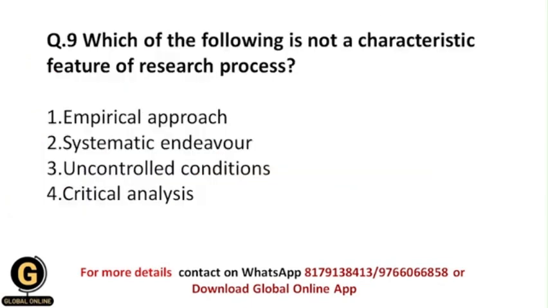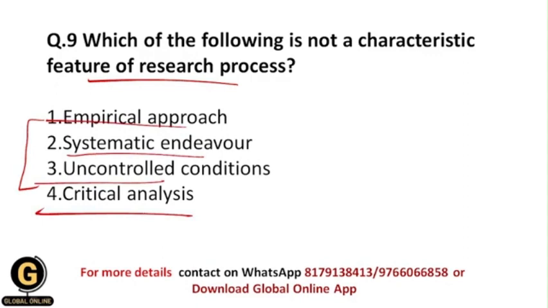Which of the following is not a characteristic feature of research process? Again here you have given 4 options, and from these 4 options, which is not a characteristic feature of research process? Whether it is empirical approach, systematic endeavor, uncontrolled conditions, critical analysis. Empirical approach means empirical method.